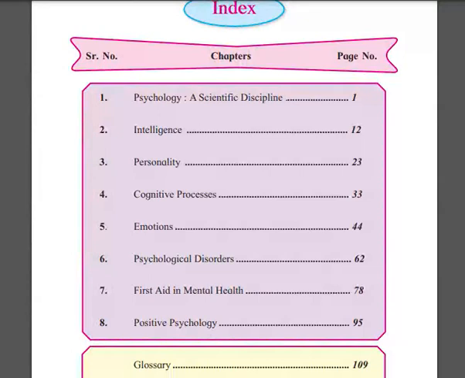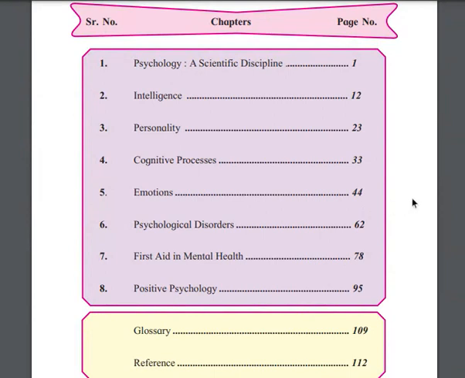Personality: how many types of personality you have. Many times we have seen people saying you have two personalities in your body. We will try to understand personality, and the cognitive process, which means mental function. What are your perception, decision making, emotions, how many emotions you have. If you understand your emotions, then you are able to understand other people's emotions. Psychological disorders, anxiety, depression and all.